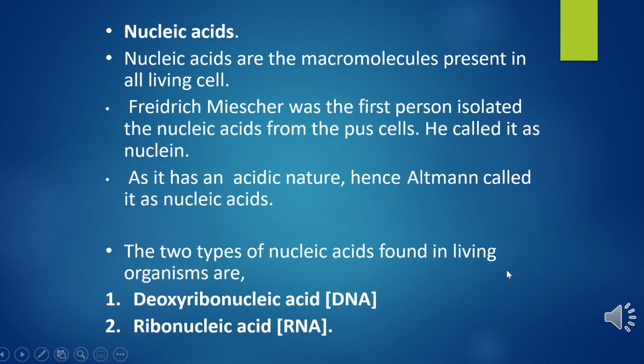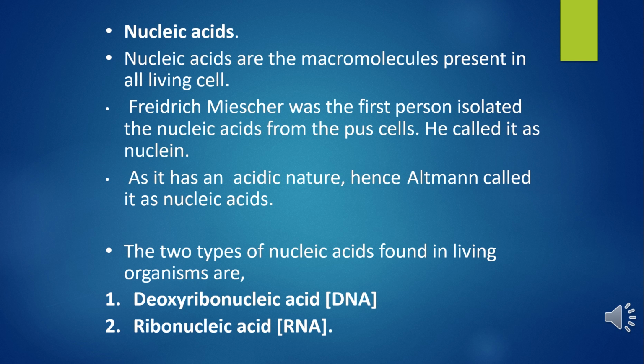In 11th standard, we have studied nucleic acid. Friedrich Miescher was the first person to isolate nucleic acid from pus cells, and these are macromolecules. Deoxyribonucleic acid and ribonucleic acid are the two types of nucleic acid found in living systems. DNA acts as genetic material in most organisms, and RNA acts as a genetic material in some viruses, as we have studied in retrovirus. RNA mostly functions as messenger RNA and has additional roles like adapters, structural roles, and in some cases it acts as a catalytic molecule. All these types of RNA we will learn in the coming slides.